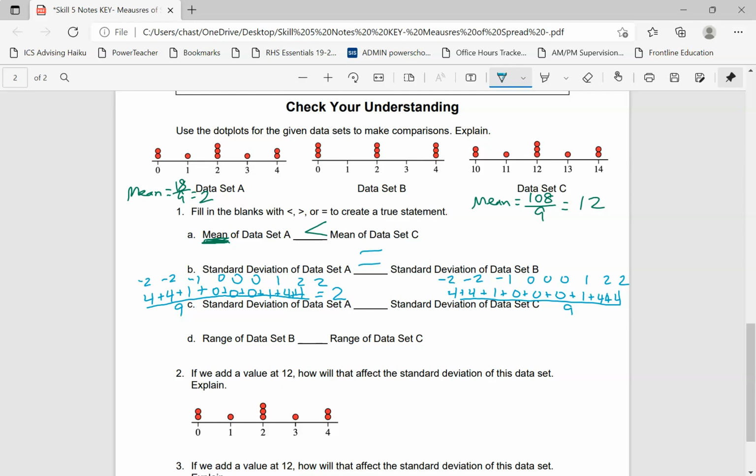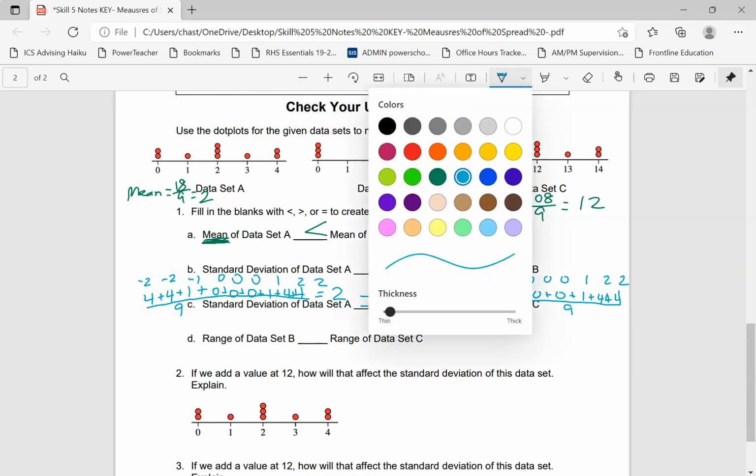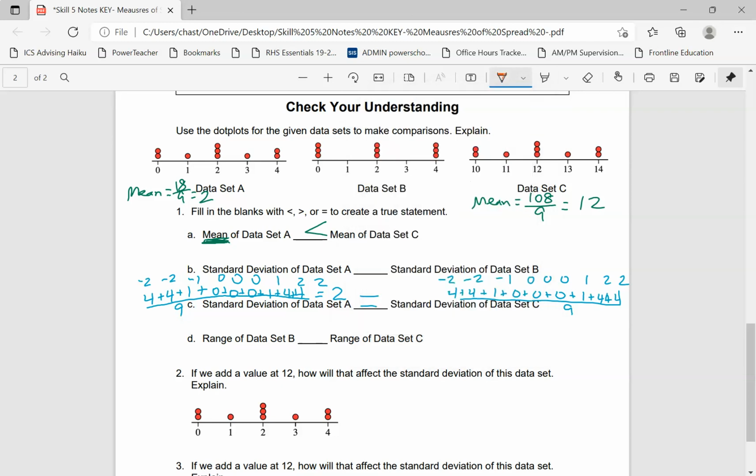Okay? Oh shoot, that was for, sorry, I was thinking ahead to C. Sorry, let's put that for C. Can't believe I did that. So actually, going back, standard deviation of A versus B, well, let's look at it. Standard deviation for B, I didn't calculate that yet, so I'll do that in orange.